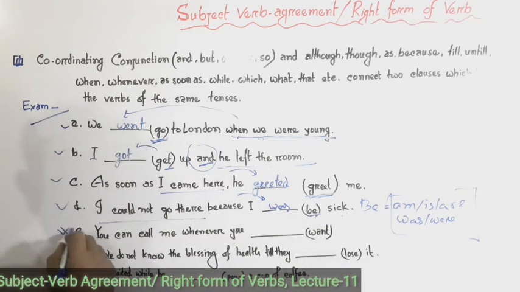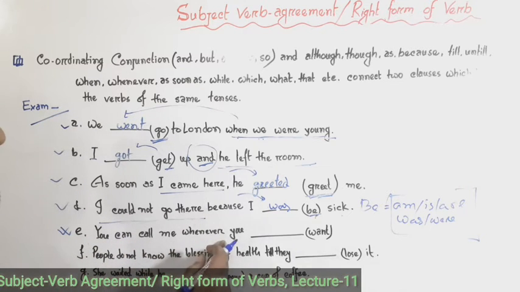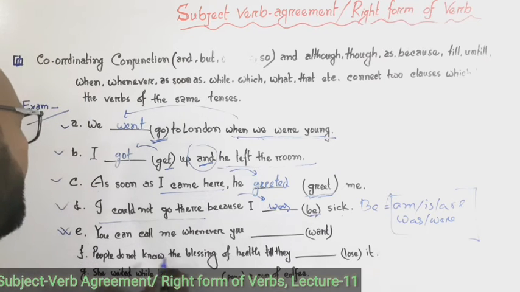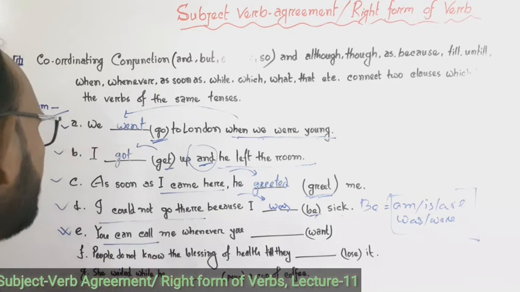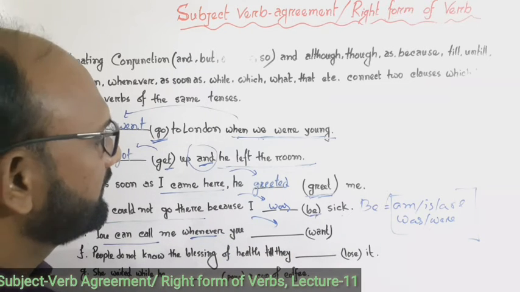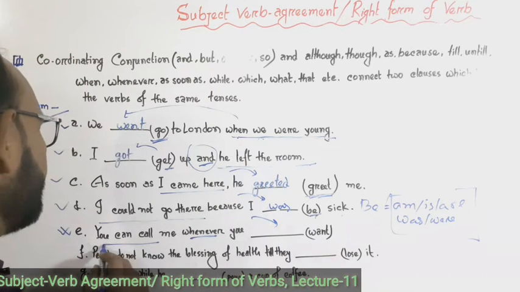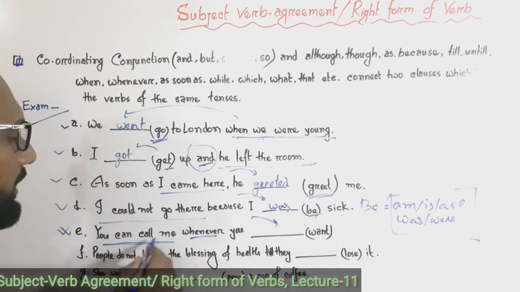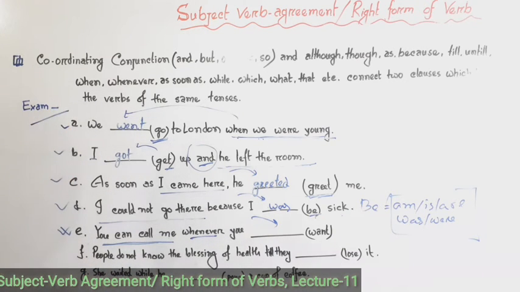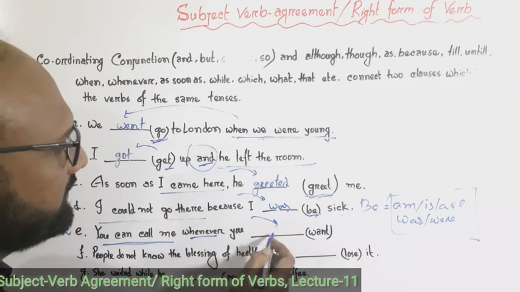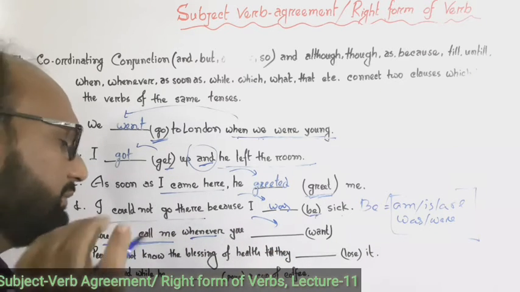Look at the E question. You can call me whenever you dash in the bracket want. Here, you can call me whenever. The clause after it will be as the first clause. You can call me is simple present tense, or present indefinite tense, and so the last clause will be in the same tense.